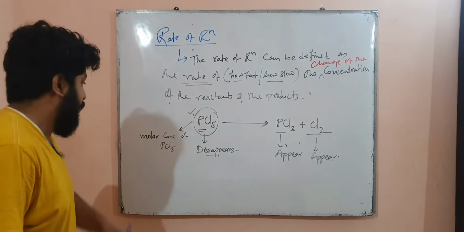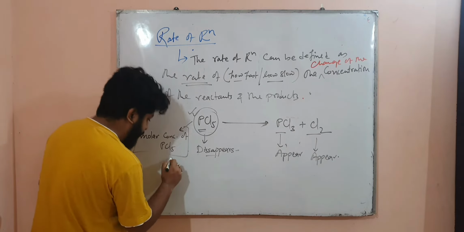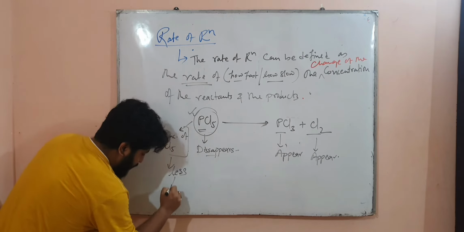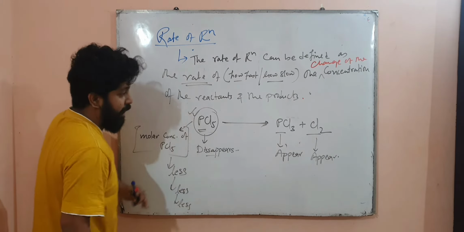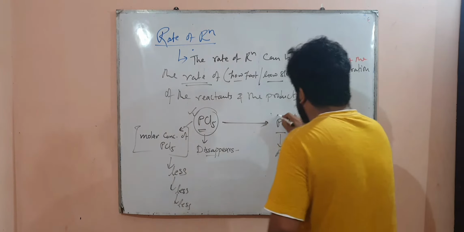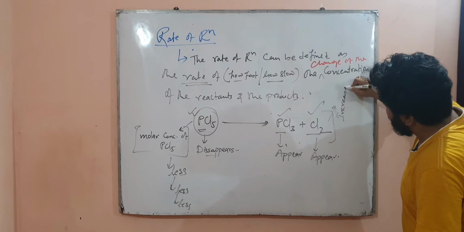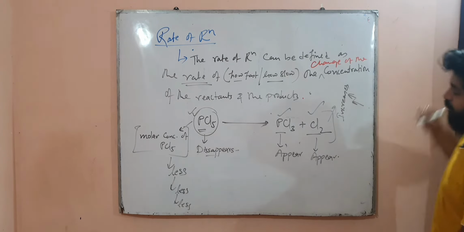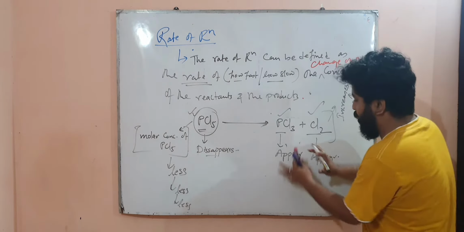The molar concentration of PCl5 disappears, means becomes less and less and less, continuously decreasing, and the molar concentration of these two, PCl3 and Cl2, increases and increases and increases. The molar concentration of these keeps increasing; slowly this will keep disappearing and these will keep appearing.